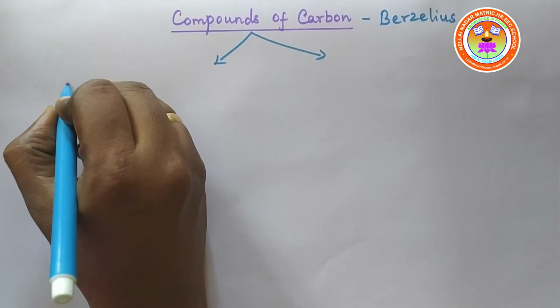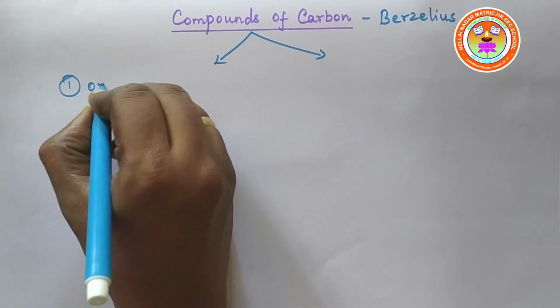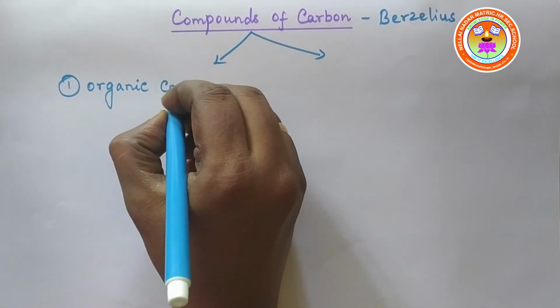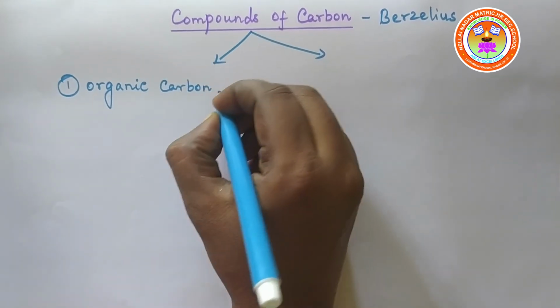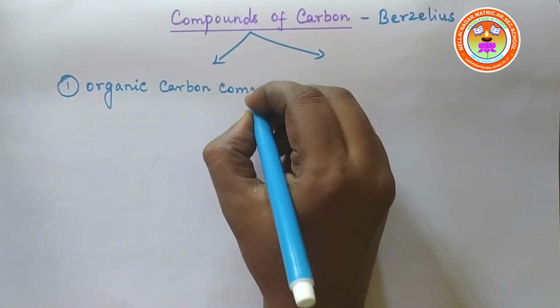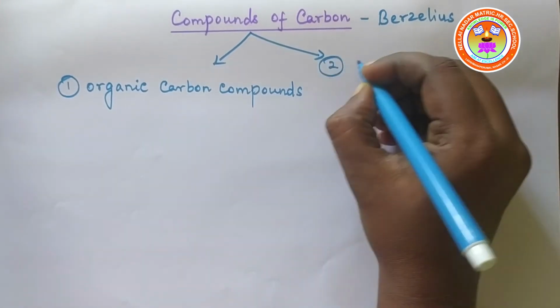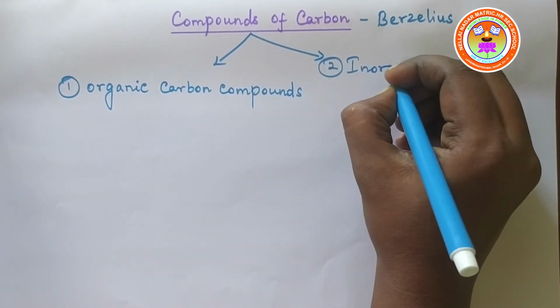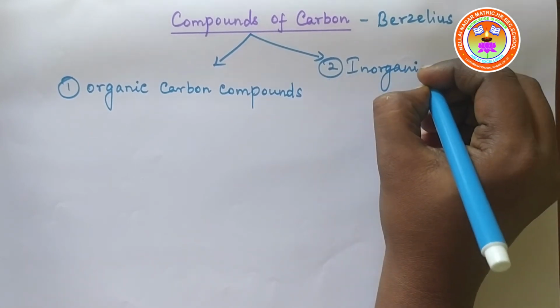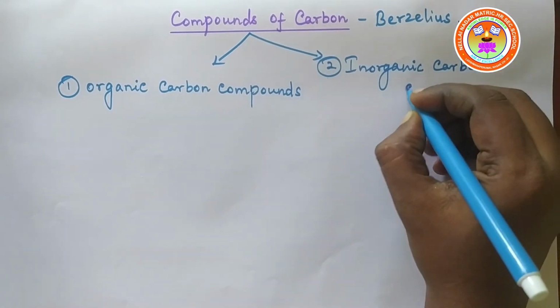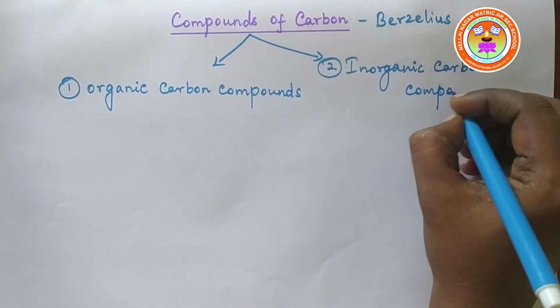One is called organic carbon compounds, and the other type is inorganic carbon compounds.